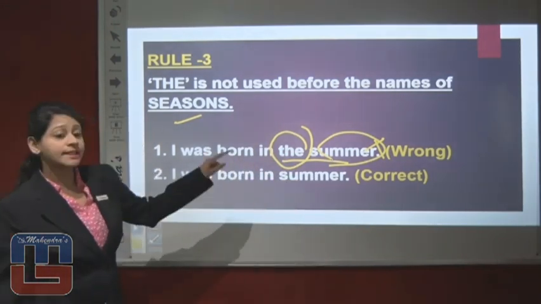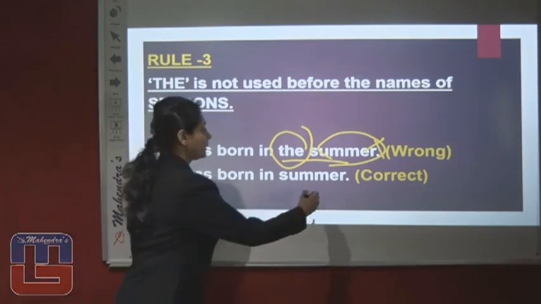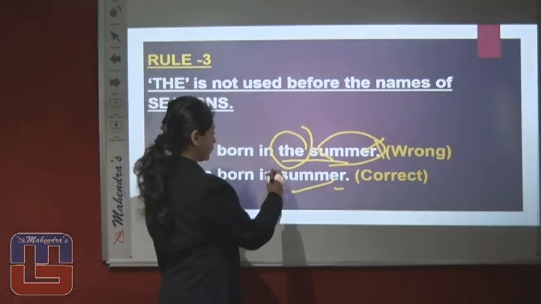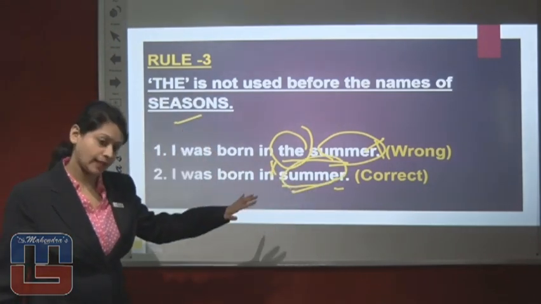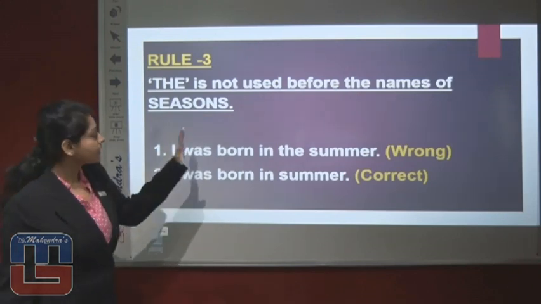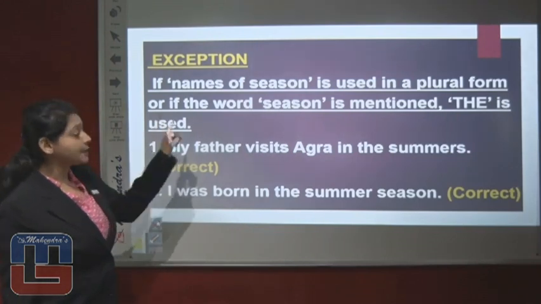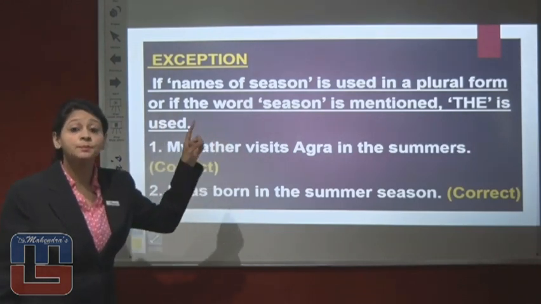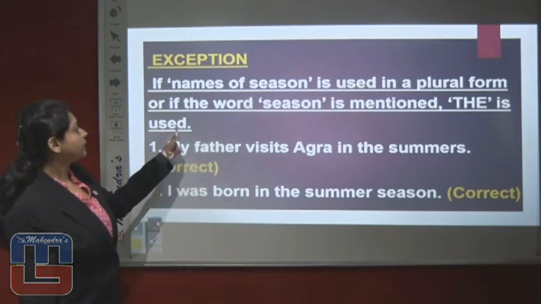Right? And the second sentence says, I was born in summer. This is absolutely correct because the is not used here and summer is a season. Therefore, this sentence is absolutely correct. For this rule, we also have some exceptions. Let's see what the exception to this rule says. The exception says, if the names of seasons are used in a plural form, or if the word season is mentioned, the is used.